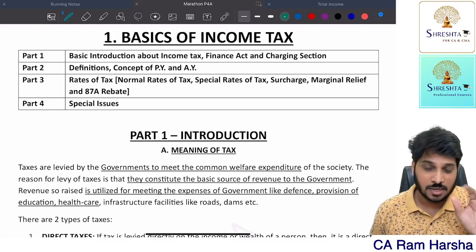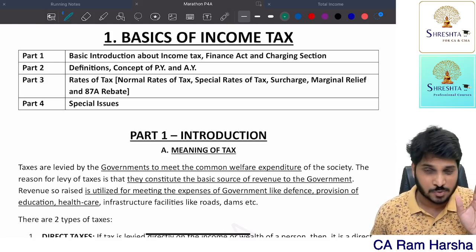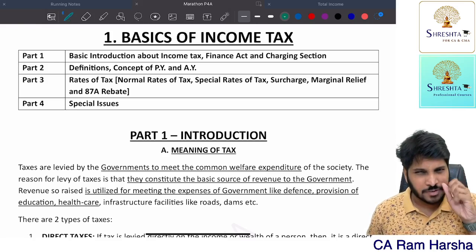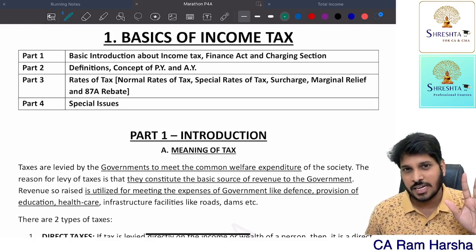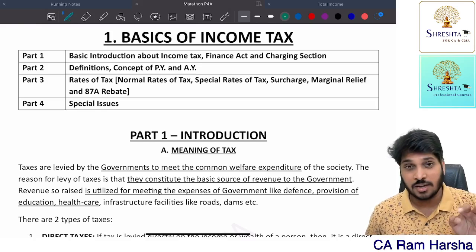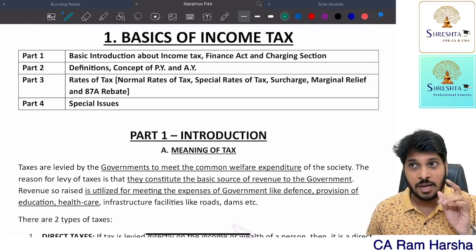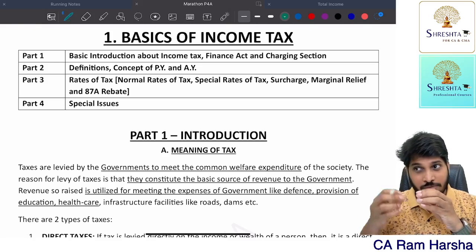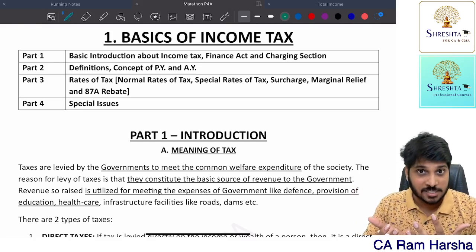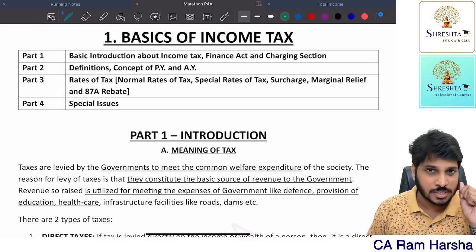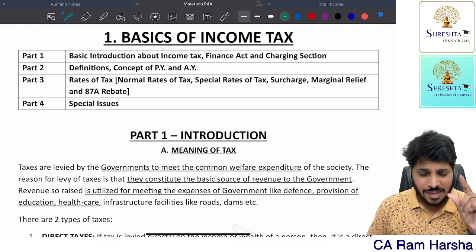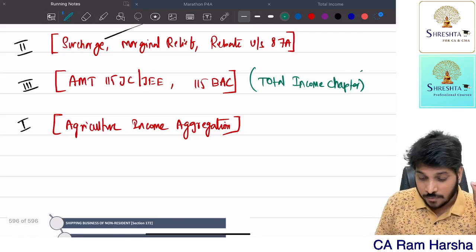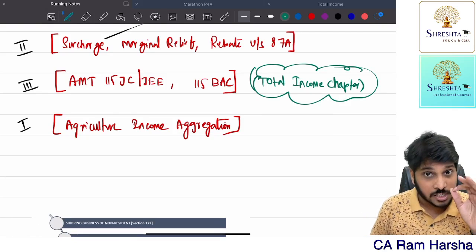First thing that we are going to discuss is basic concepts of income tax, where I'm going to discuss certain definitions and rates of tax, surcharge, marginal relief and rebate provision. Agriculture income aggregation topic is there, like if agriculture income is there, how to compute the tax liability. That topic I'm going to consider. In addition to that, I am also talking in the same chapter the total income concepts.